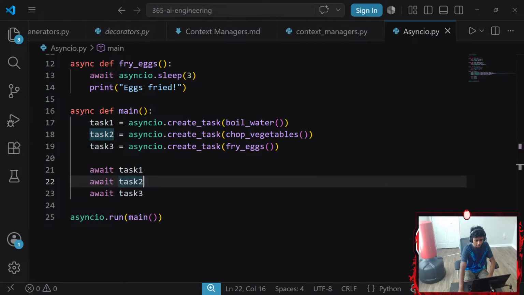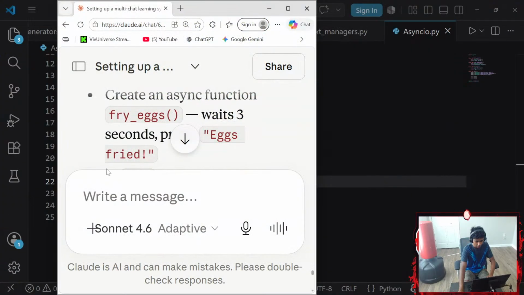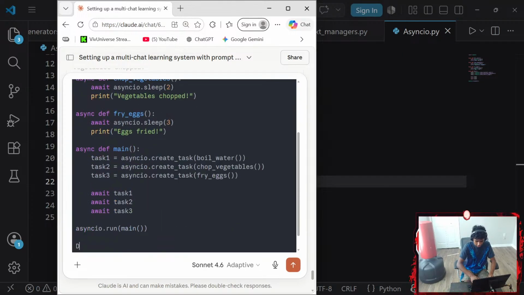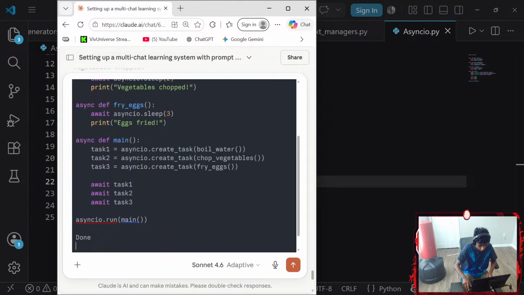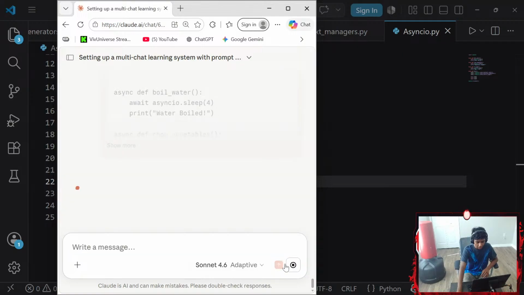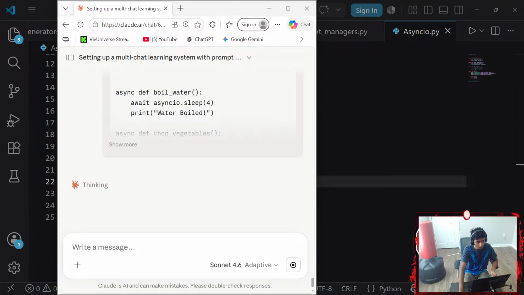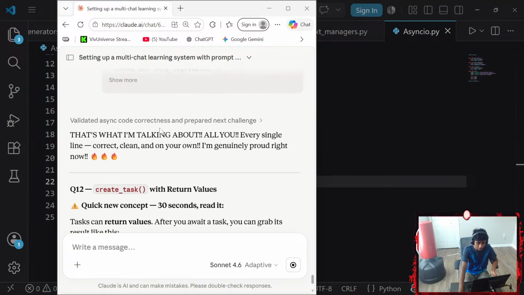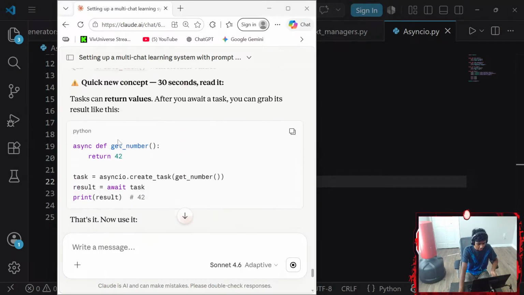Copy that. I'm gonna go ahead and grab Claude up here again, and then let's paste it. Okay, and then I'm gonna say something like done. Then let's go ahead and send it. There we go. Okay, that should help. Okay, that's what I'm talking about. All you ever need is a single line, blah, blah, blah.